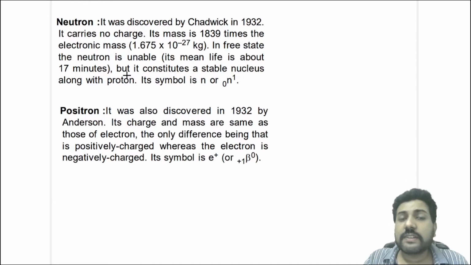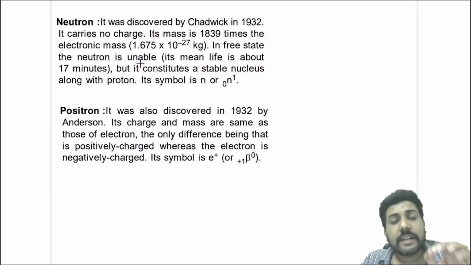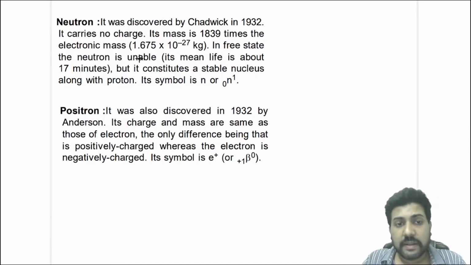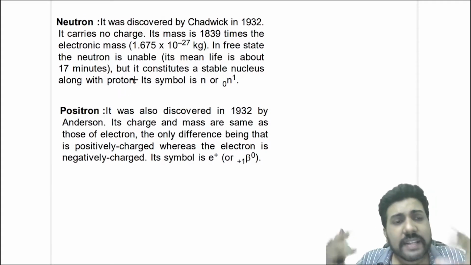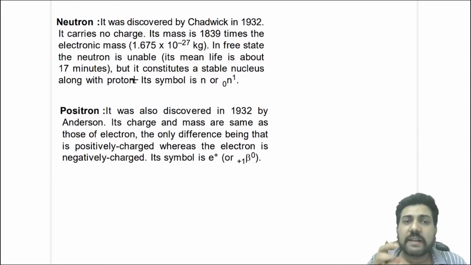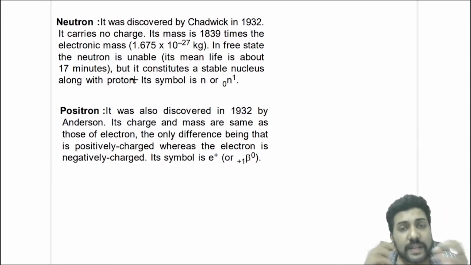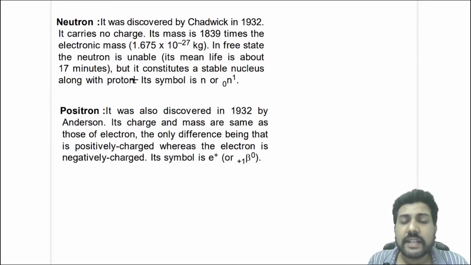In the free state the neutron is unstable. The half-life is about 17 minutes, but it constitutes a stable nucleus along with its proton. Whenever it gets inside the nucleus, it becomes stable, but a free neutron is not stable. It has a half-life of 17 minutes, which means its concentration becomes half after every 17 minutes if it is in free state.